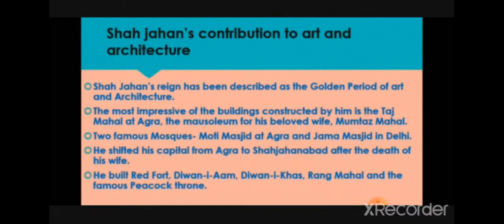The two famous mosques built by him are Moti Masjid at Agra and Jama Masjid in Delhi. He shifted his capital from Agra to Shah Jahanabad after the death of his wife. Very important, he shifted his capital from Agra to Shah Jahanabad. He built the Red Fort, Diwani Am, Diwani Khas, Rang Mahal and the famous Peacock Throne.